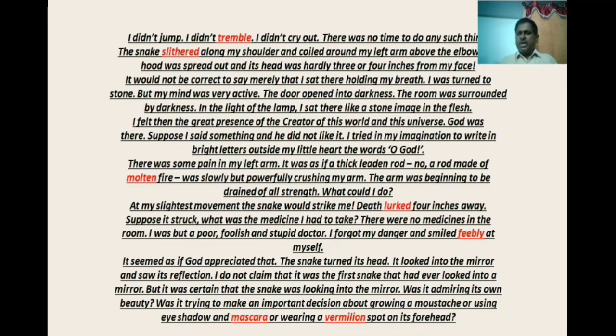Mamsamu, raktamu, anni unnavade kada. But he was standing there, not standing actually. He was sitting there like a stone. I felt then the great presence of the creator of the world and this universe. God was there. What was he thinking? God was there in front of him.